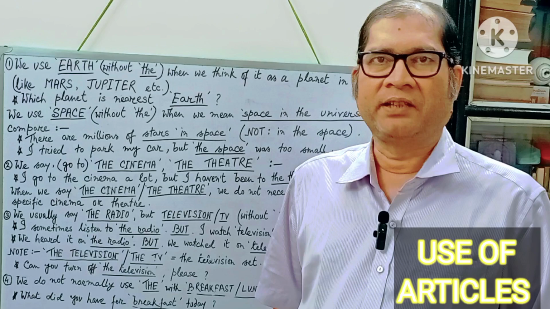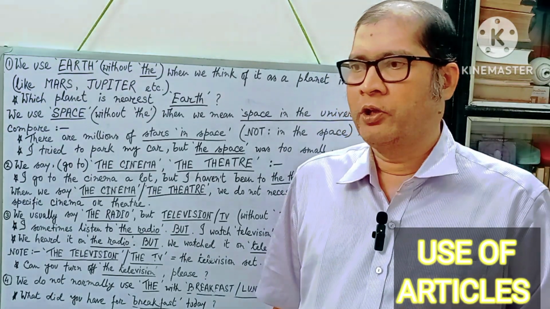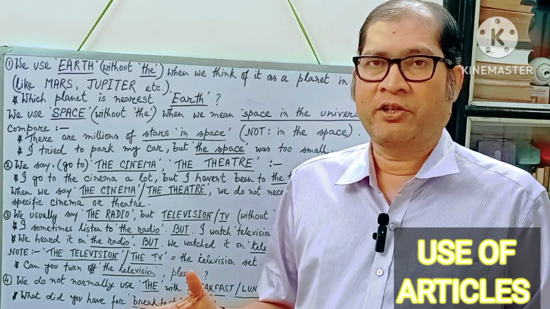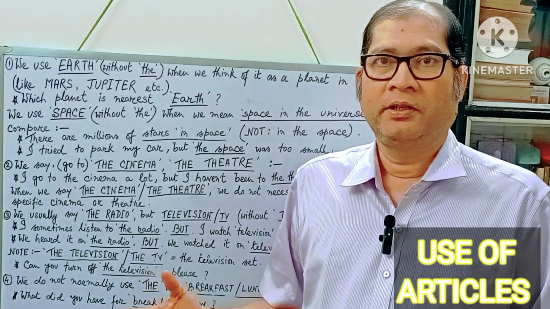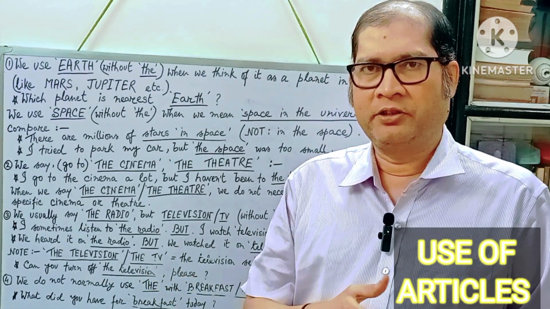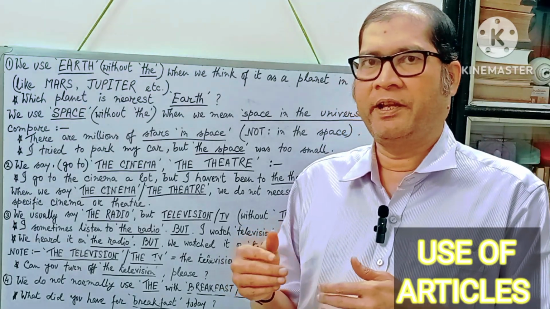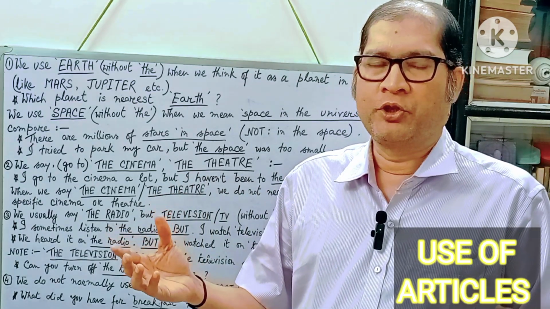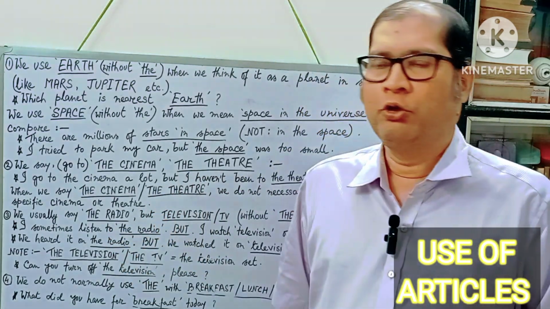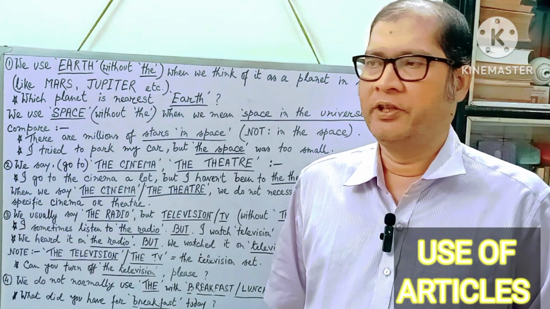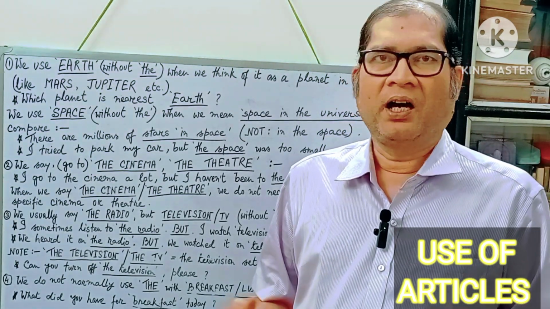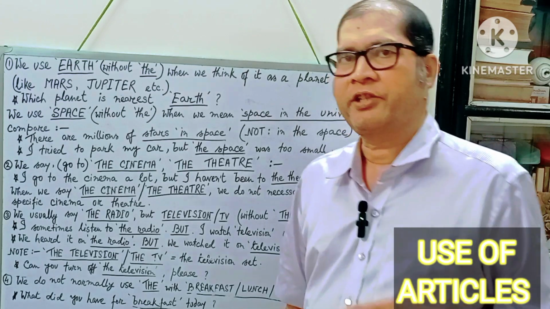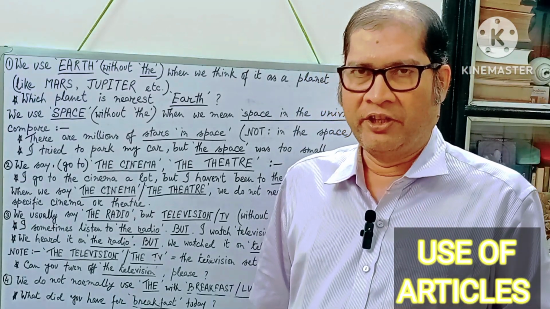For example, the Gita. You don't ask anybody, do you read Gita? No, it doesn't make sense. Here, Gita may refer to a girl. If you do not use the article the, then this word Gita will mean a girl whose name is Gita. So we have to say, do you read the Gita every morning? In the same way, we have to say the Quran, the Bible, the Tripitaka. So before the name of any scripture, don't forget to use the article the.